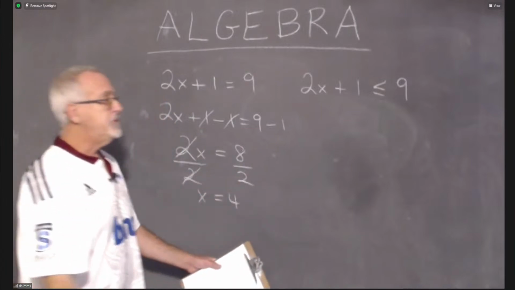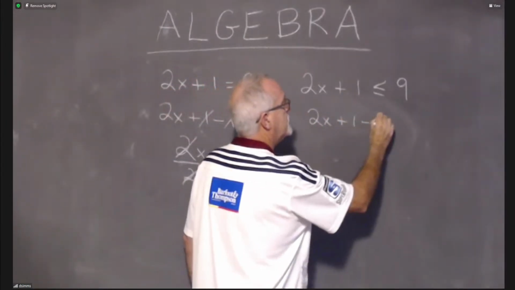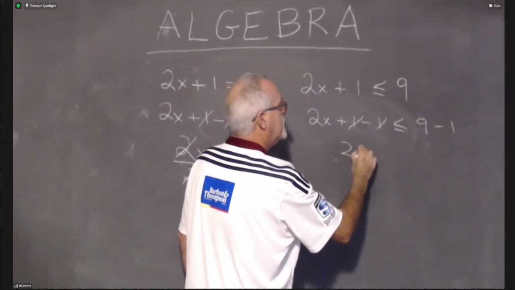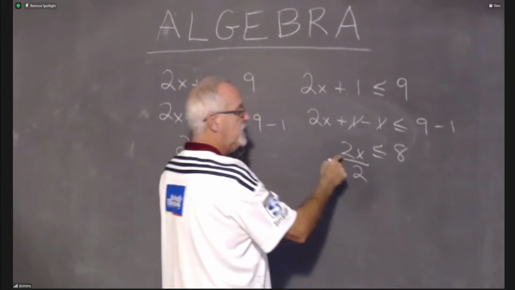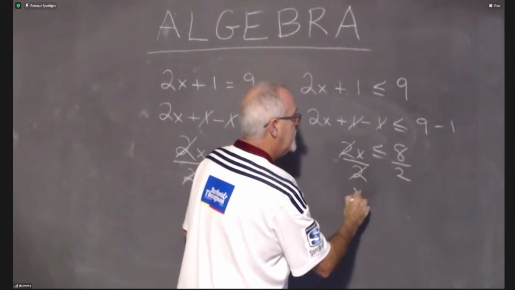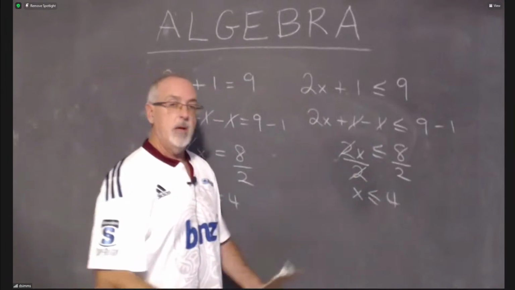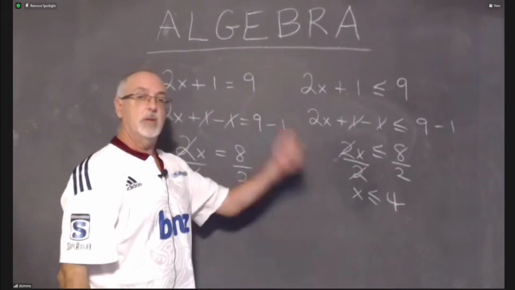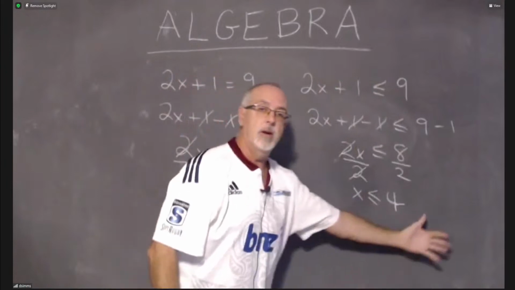I have my answer. Here, I am adding a 1. I do the opposite. I subtract a 1 from both sides, these cancel. 2x is less than or equal to 8. I am dividing both sides by a 2 to cancel out the fact that x is being multiplied by a 2. These cancel. X is less than or equal to 4. I have my answer. And of course, I would be able to graph this answer on a number line because that's one of the ones that we did a few minutes ago. So if we wanted to, we could do this question and graph it on a number line.